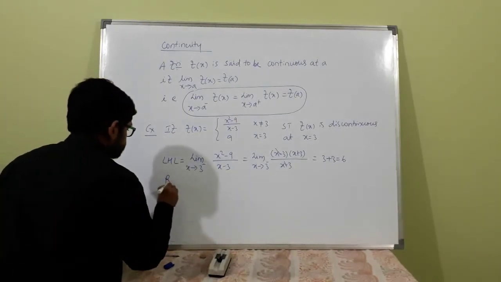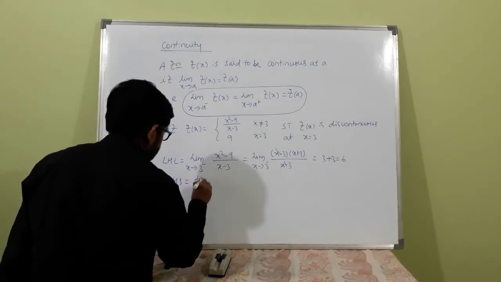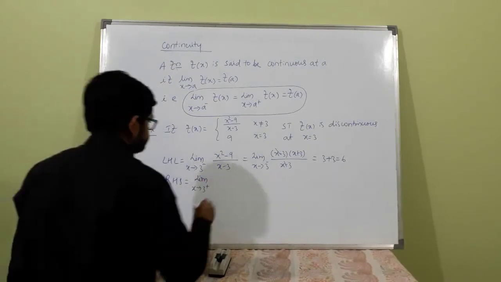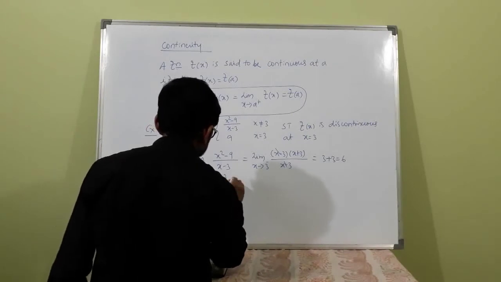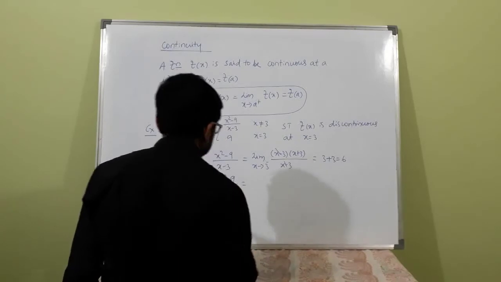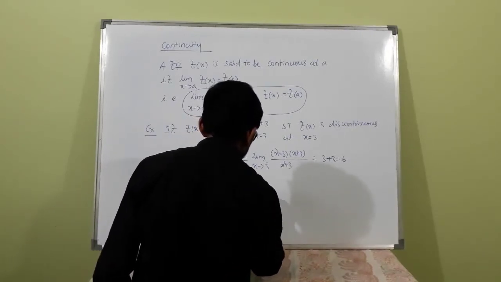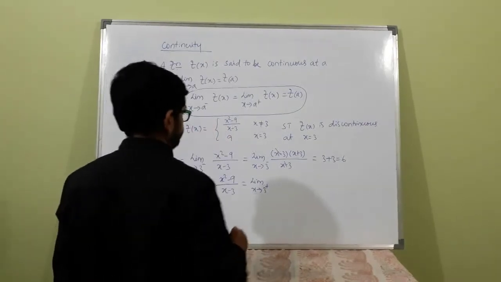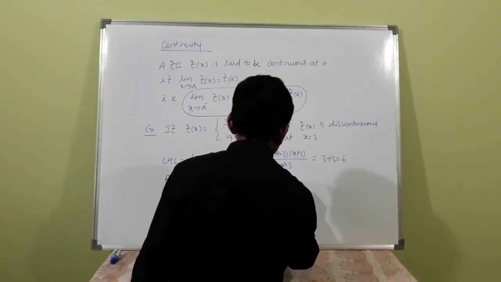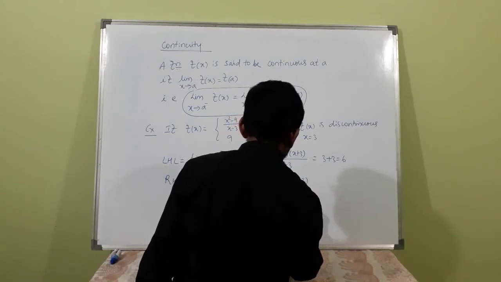Right hand limit is limit of x tends to 3 plus of x squared minus 9 by x minus 3, is equal to limit x tends to 3 plus of x minus 3 into x plus 3 divided by x minus 3.